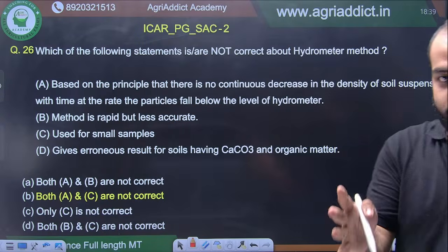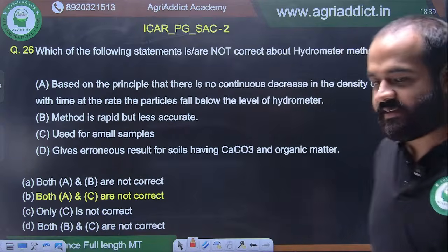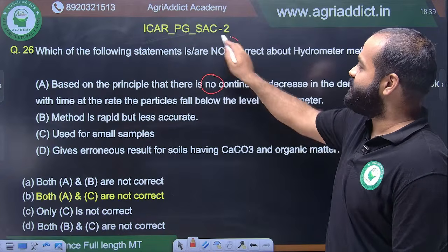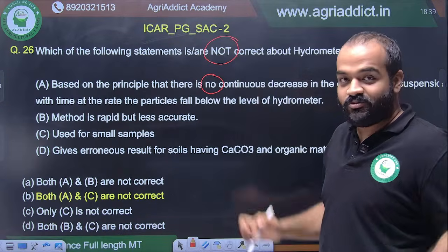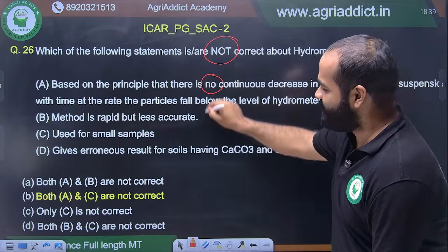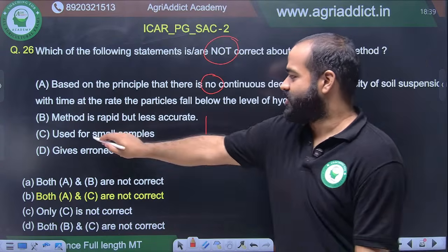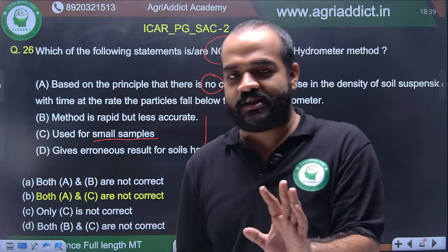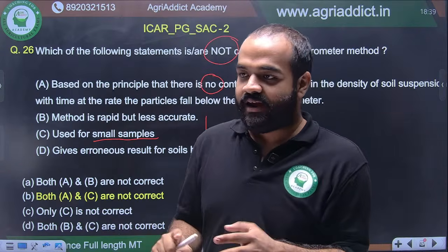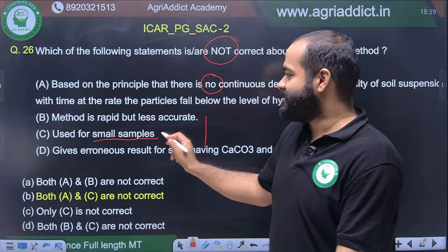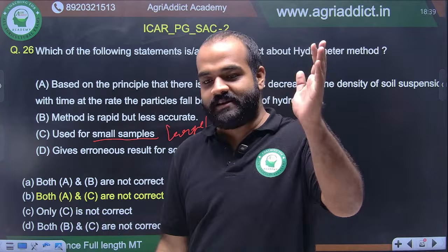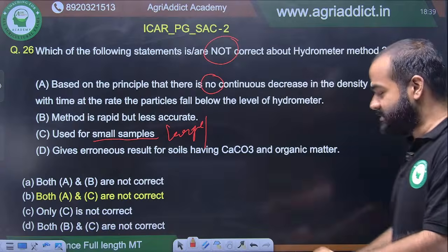You all are on the right track. So the no here, you have to remember this no, and the not here, you have to pay attention to it. And you have to mark these answers. It is not used for small samples. If we have a small sample, we can use the international pipette method because that is very accurate and we need accuracy in life. So this is used for large samples, where the international pipette method will take a lot of time. So we will use this hydrometer method, right?